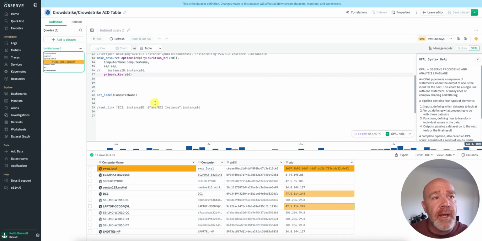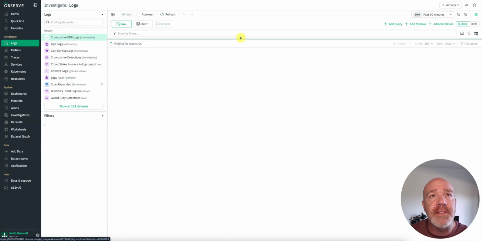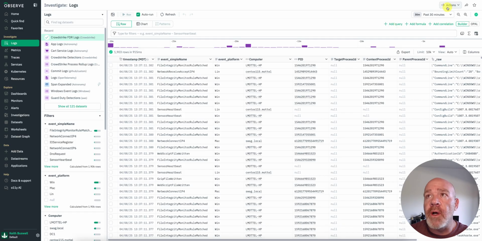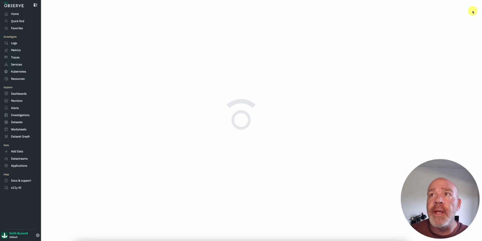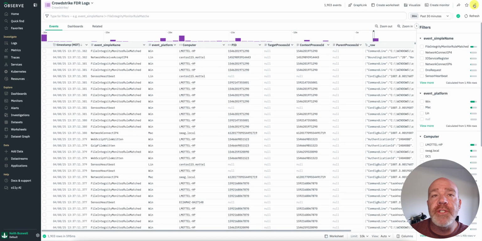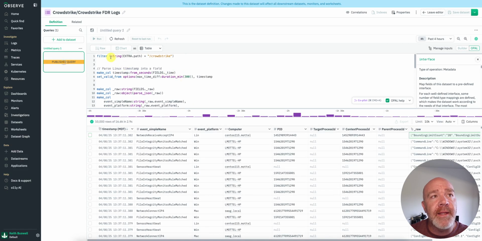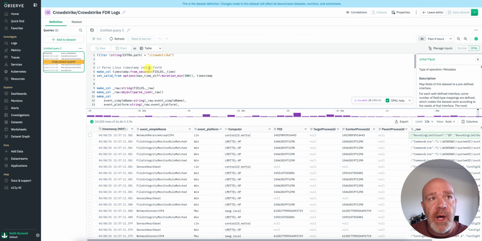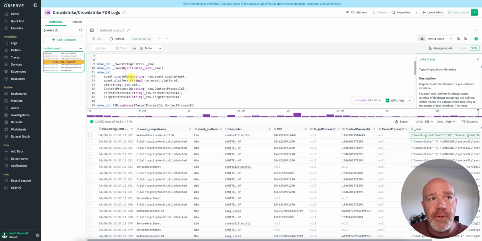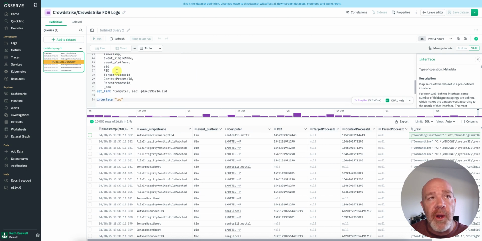You can also see inside of here that, after I saved that, let me go to, really quick, just a little bit more context. I'm going to go to the FDR logs themselves, open the dataset page, and I'm going to edit this. And I'm going to explain why I don't need that join statement. When I created this, I said, I only want CrowdStrike logs, go grab timestamps and do all this thing, make those columns, and then go pick the columns I want.